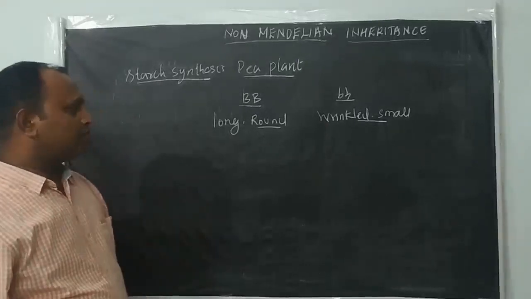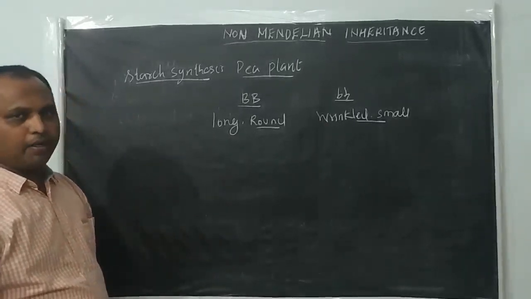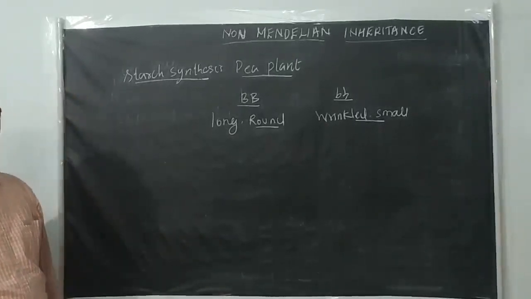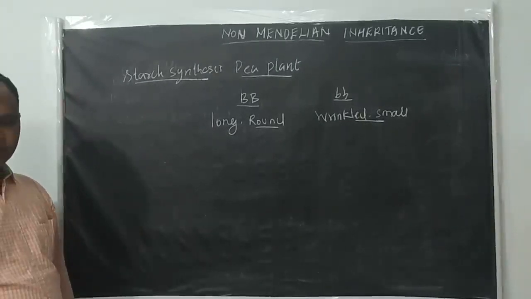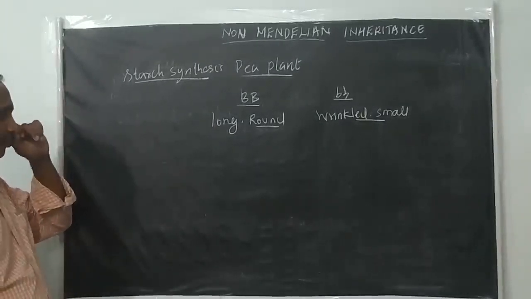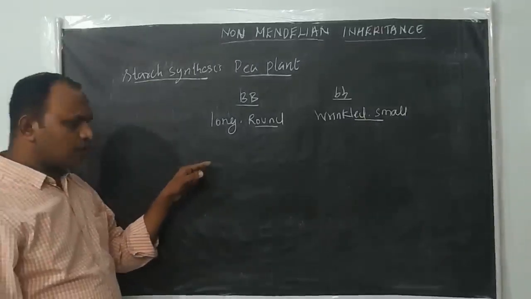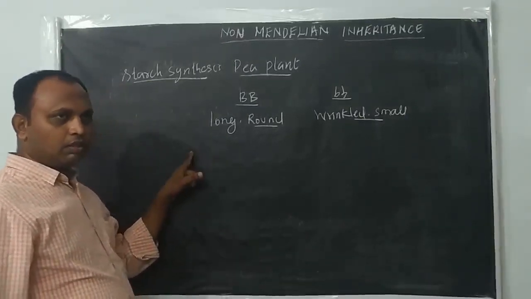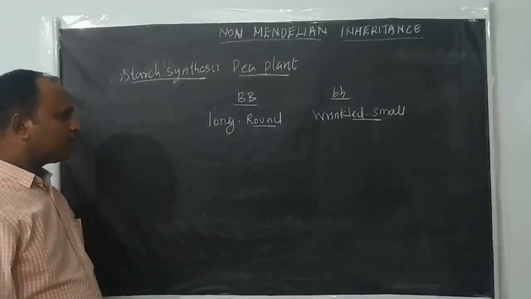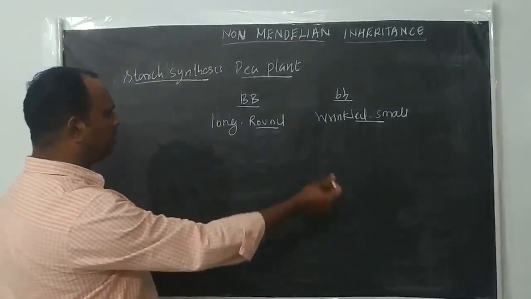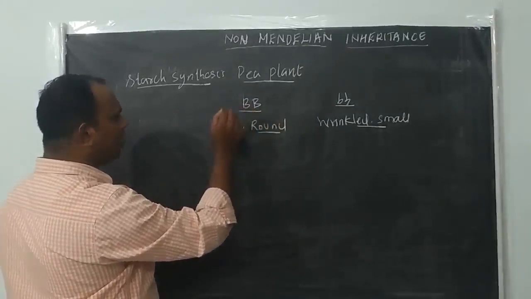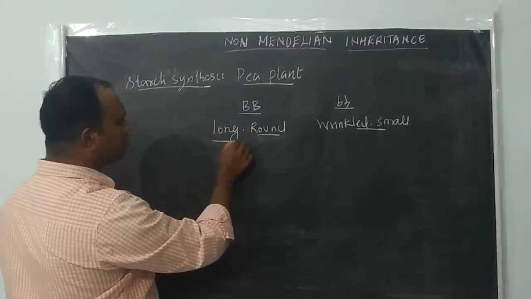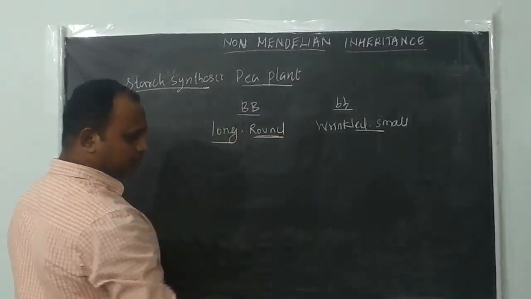So here we will see another example of incomplete dominance. The gene controlling starch synthesis in the garden pea plant. You see, in the garden pea plant, starch synthesis is controlled by a pair of alleles. Some plants produce long-sized and round seeds.